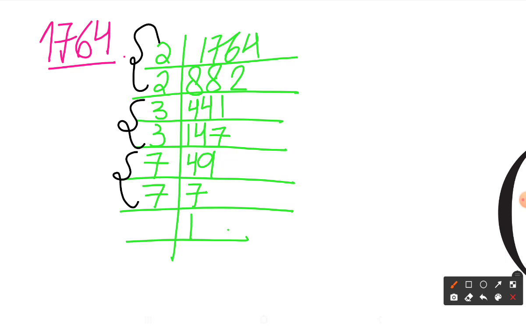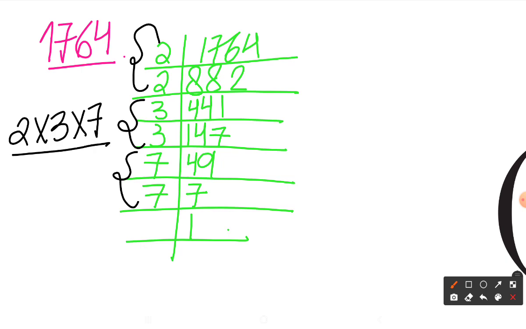So now the next step to find the square root of this number is to extract one number from each pair. So from the first pair I'll get 2, from the second pair I'll get 3, and from the third pair I'll get 7. So from all three pairs we take one number each.